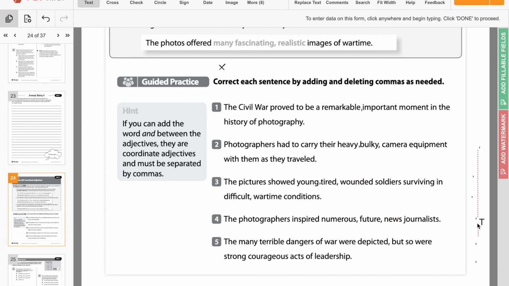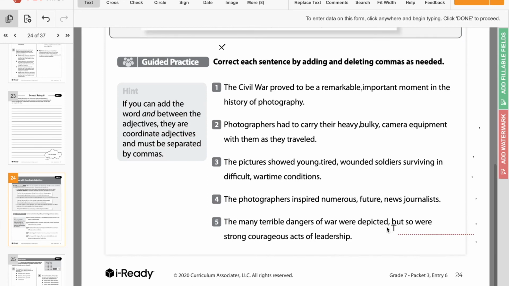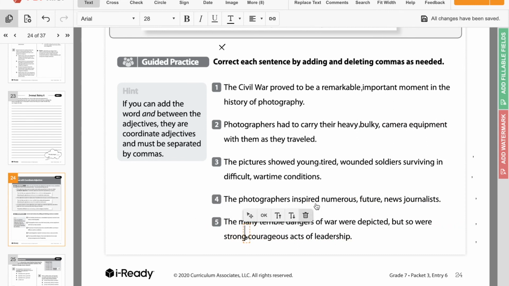So the last one says the many terrible dangers of war were depicted, but so were the strong, courageous acts of leadership. So we have depicted, comma, but that's just because we have a compound sentence. The comma has nothing to do with these coordinating adjectives. So the comma is just there because it's a compound sentence. Now at the end we have strong, courageous acts of leadership. If you said strong and courageous acts of leadership, that would make sense. So where does our comma go? It's going to go in between strong and courageous.